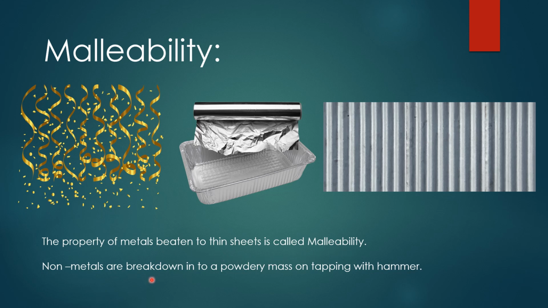Non-metals break down into a powdery mass on tapping with a hammer. They are not malleable. Only metals can be drawn into thin sheets by beating or hammering.